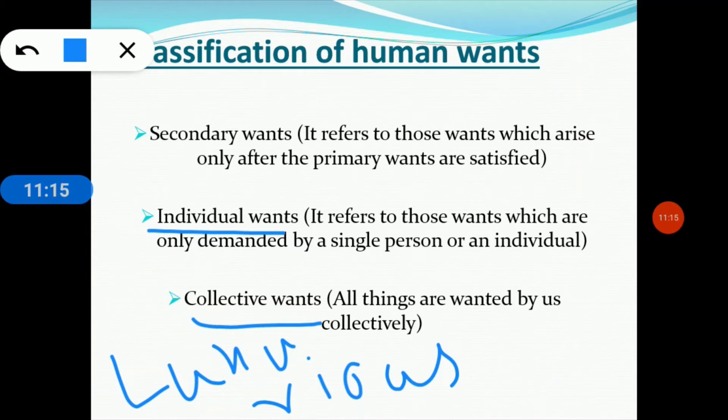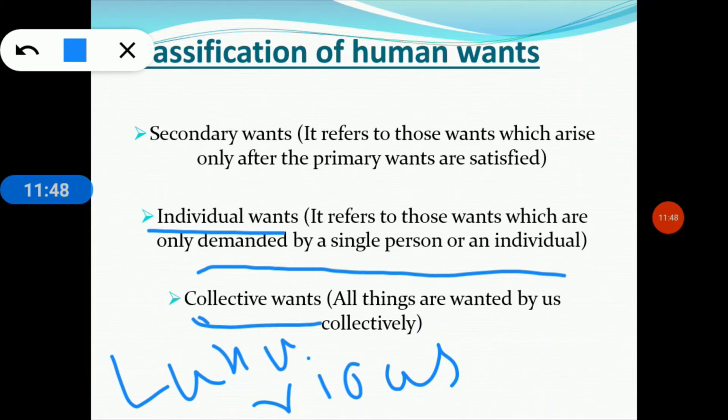Individual wants refer to those wants which are demanded by a single person or an individual, because they can be satisfied individually. For example, a book is satisfied by a particular individual's want.